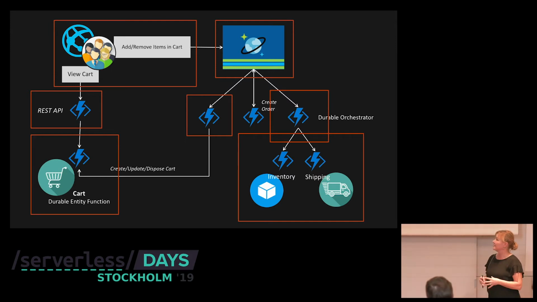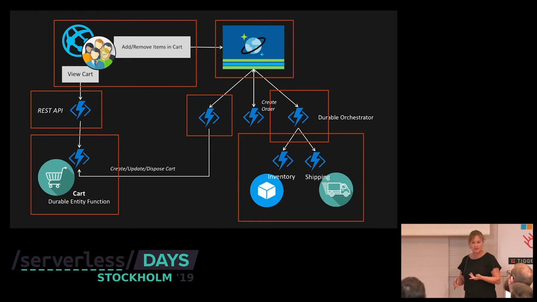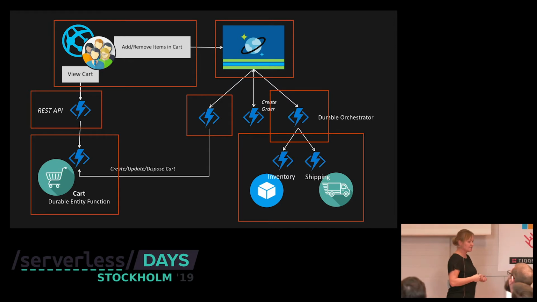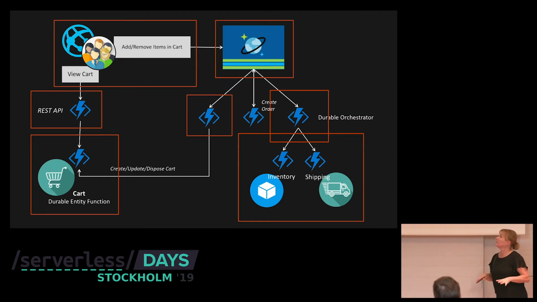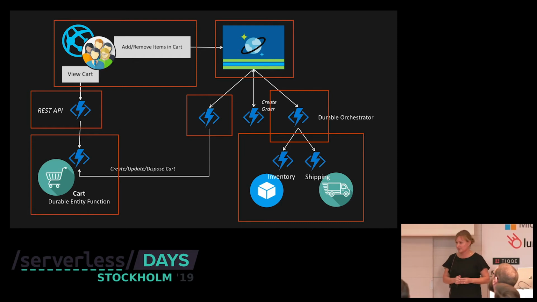So we have a web UI where users can view products, add items, remove items from the cart, and do their purchase. When this happens, we will send these events and store them in Cosmos DB. And Cosmos DB has a nice built-in feature called the change feed. This is available out of the box, so you don't have to manage it. And the change feed will send out changes to your documents to subscribers. In our case, it's an Azure function.